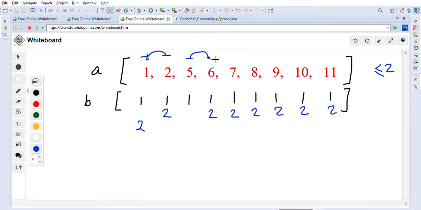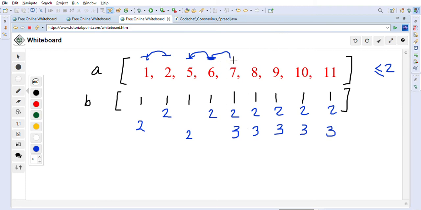Now we will reach the person at position 6. We will again check the left side first. Left side it can infect, so we will increment it by 1, so it becomes 2. Right side it can infect all, right? It can infect all because all have distance 1 only. So let's go ahead and increment these values. The values will increment to 3 for all these neighboring cells, right? So we are just simulating that the coronavirus is spreading, basically, in the example.